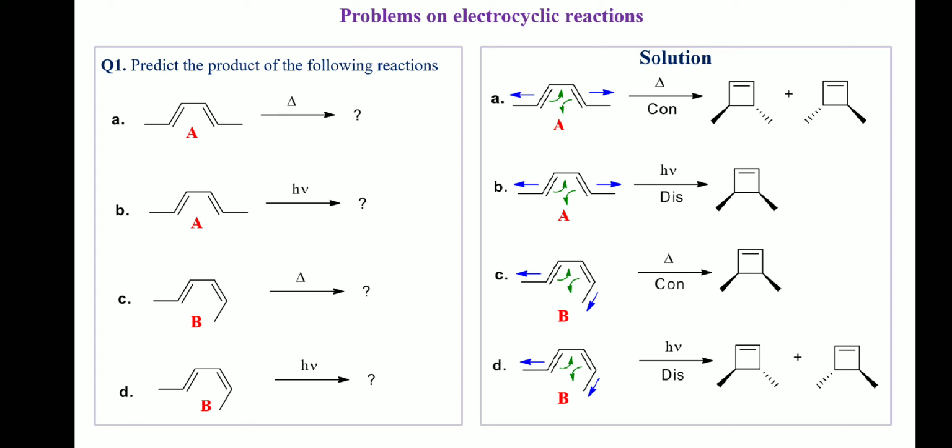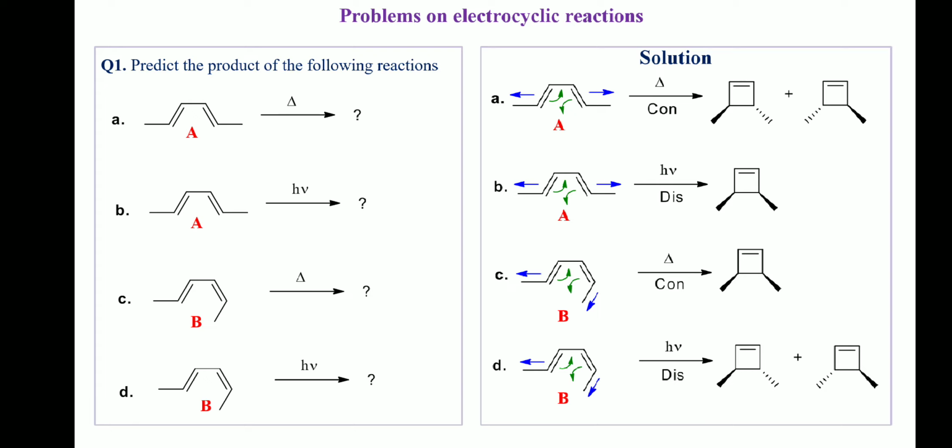In reaction B, according to the Woodward-Hoffmann rule, under photochemical condition, the allowed rotation will be this. The two methyl groups in A are pointing in opposite directions. Since during this rotation, groups pointing in opposite directions become cis in the cyclic product, in the product, the two methyl groups will be cis.